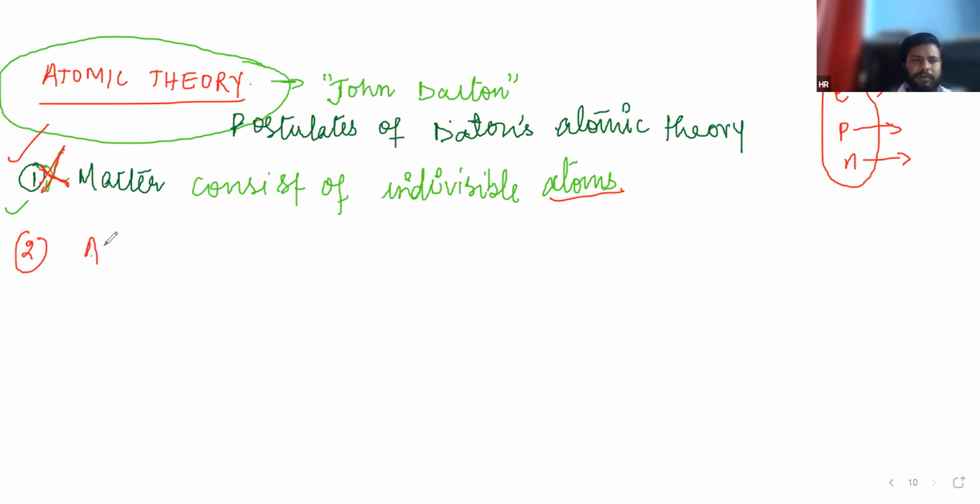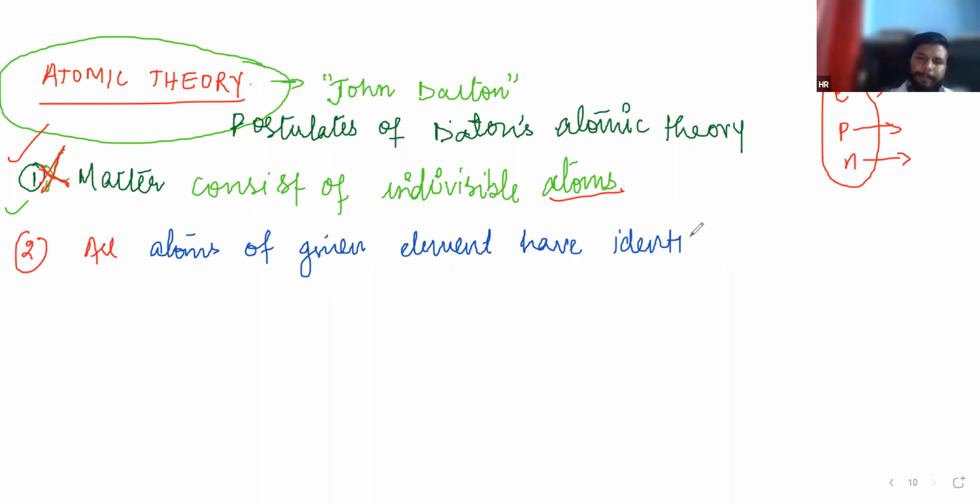The second postulate, basically: all atoms of a given element have identical properties, including identical mass.